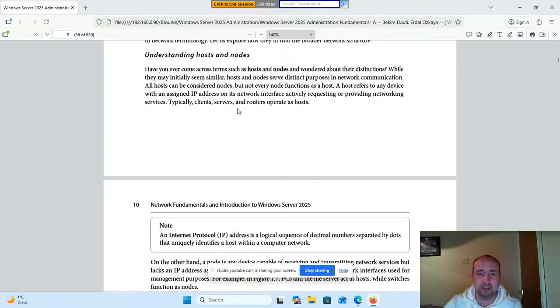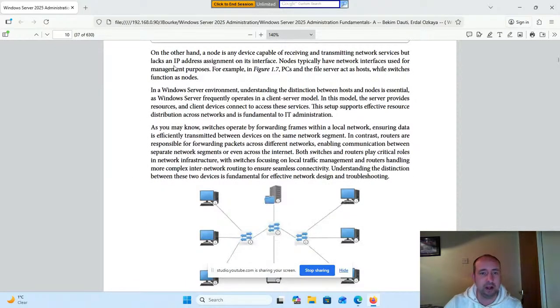Typically, clients, servers, and routers operate as hosts. On the other hand, a node is any device capable of receiving and transmitting network services but lacks an IP address assignment on its interface. Nodes typically have network interfaces used for management purposes.